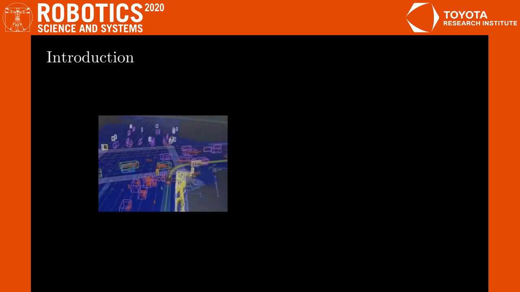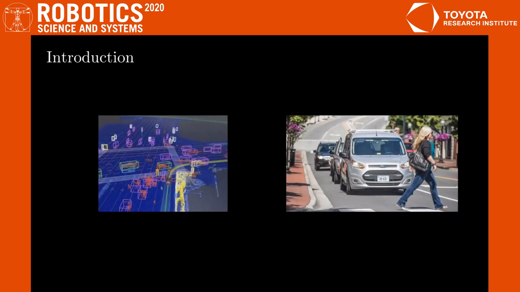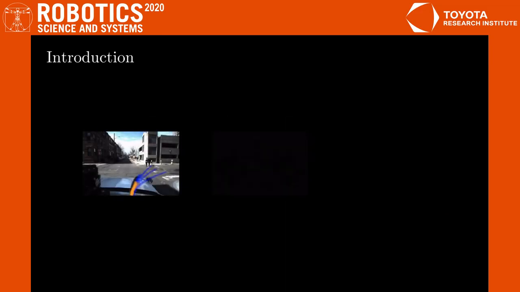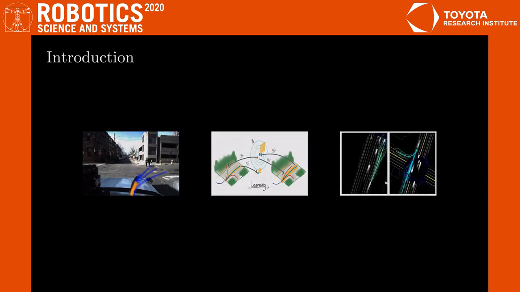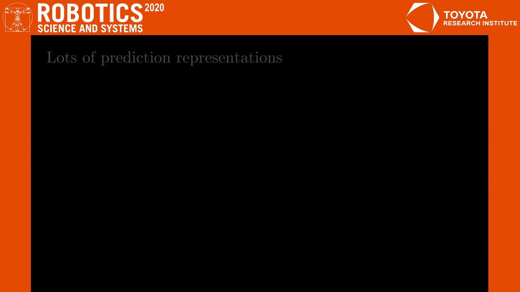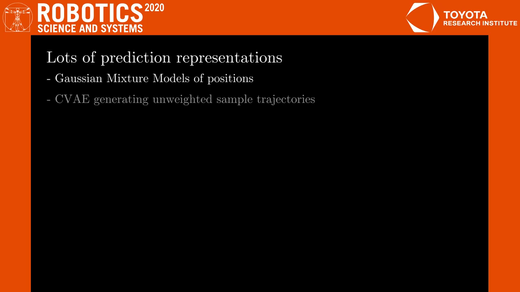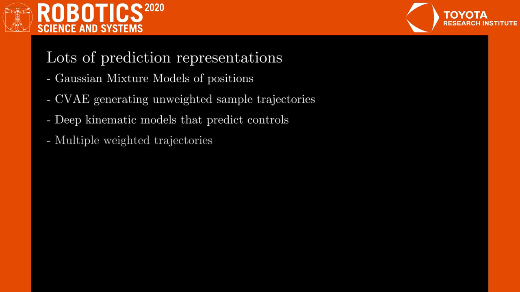Uncertainty in the behavior of humans on the road poses a major challenge to autonomous vehicles. To address this, many recent works learn models that generate distributions of agent future positions. There are many different representations used for predictions, with standardization nowhere on the horizon. This poses a challenge to planning algorithms, which currently are largely limited to Gaussian uncertainty.